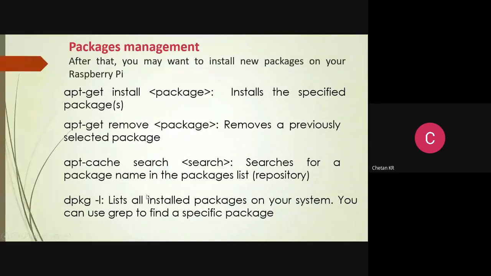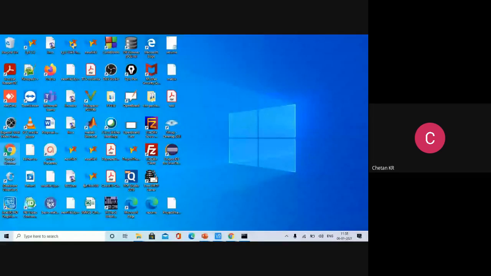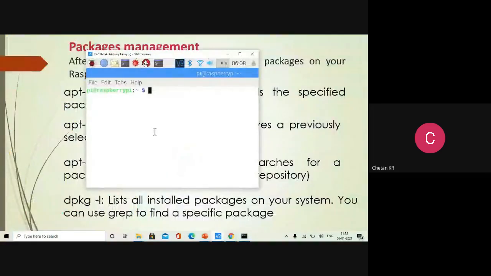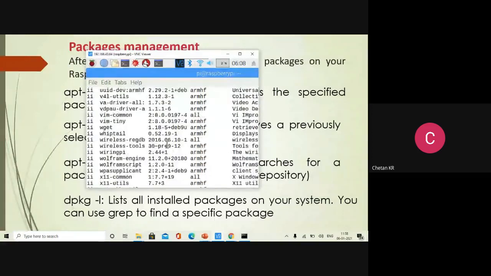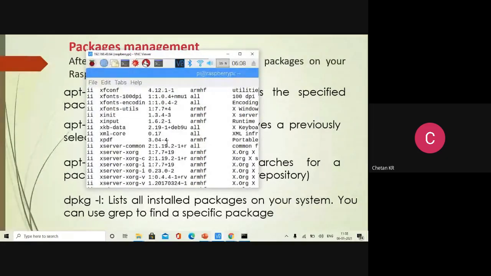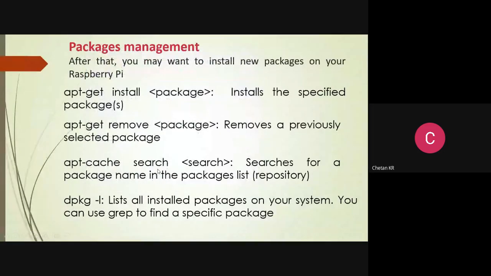I think I can demonstrate that command, dpkg, which packages are already there in my system. So dpkg -l is the command. You can see that a list of packages is already available. So if you want to add a new package, you can use apt-get. If you want to remove that, apt-get remove, like that. Different commands are there. apt-get install for adding the new package, apt-get remove for removing the available packages. And you can search in the cache whether the package is there or not.